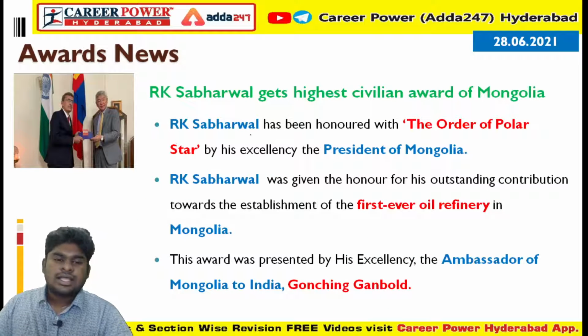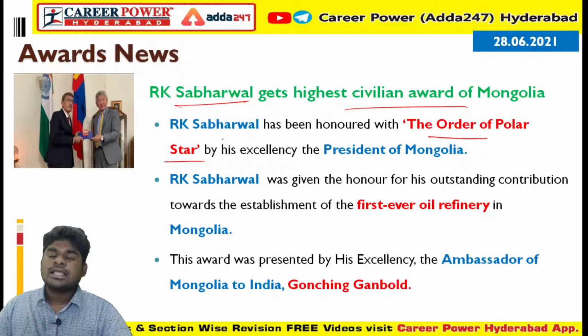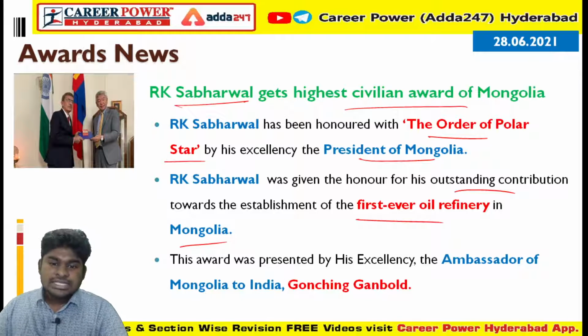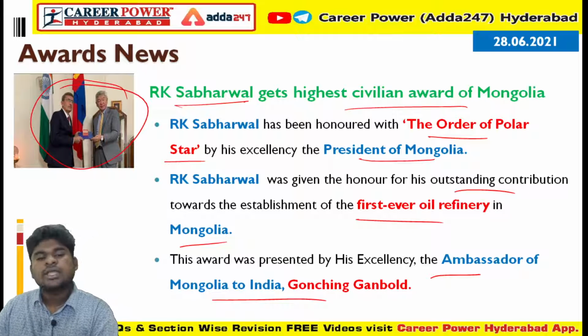The next news is about awards, where Rakesh Agarwal, the CMD of Engineers India Limited, was honored with the highest civilian award of Mongolia, the Order of Polar Star, by the President of Mongolia. He was awarded for his outstanding contribution towards the first ever oil refinery constructed in Mongolia. The award was presented by the Ambassador of Mongolia to India, Jongjin Gunbol, to Mr. Rakesh Agarwal. You can see in the picture here.